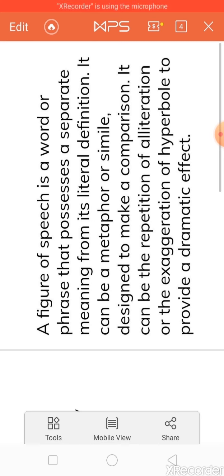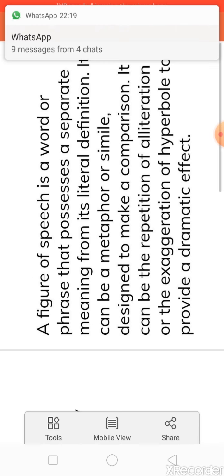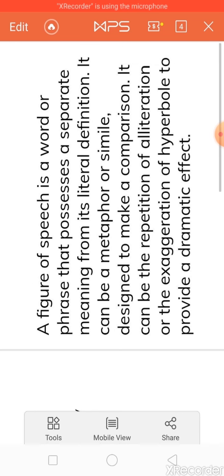Meaning, they depict something different from the literal meaning. And these can be a word, or a group of words, or a phrase. Okay, for example, I say, the waves rolled mountain high. So here, what is it trying to indicate? That the waves were so high, higher than the mountain, that they were moving very high up to the mountains. So waves were so high.